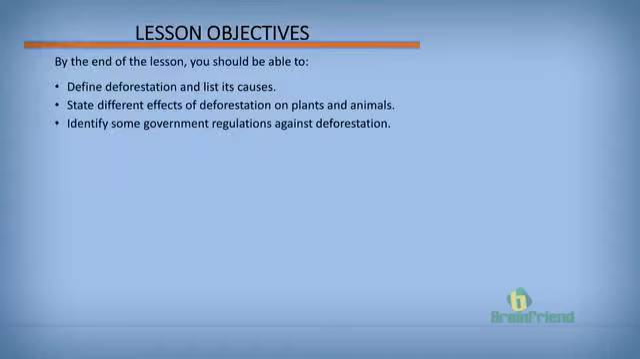By the end of today's lesson, you should be able to define deforestation and list its causes. You should also be able to state the different effects of deforestation on plants and animals. You should be able to identify some government regulations against deforestation.